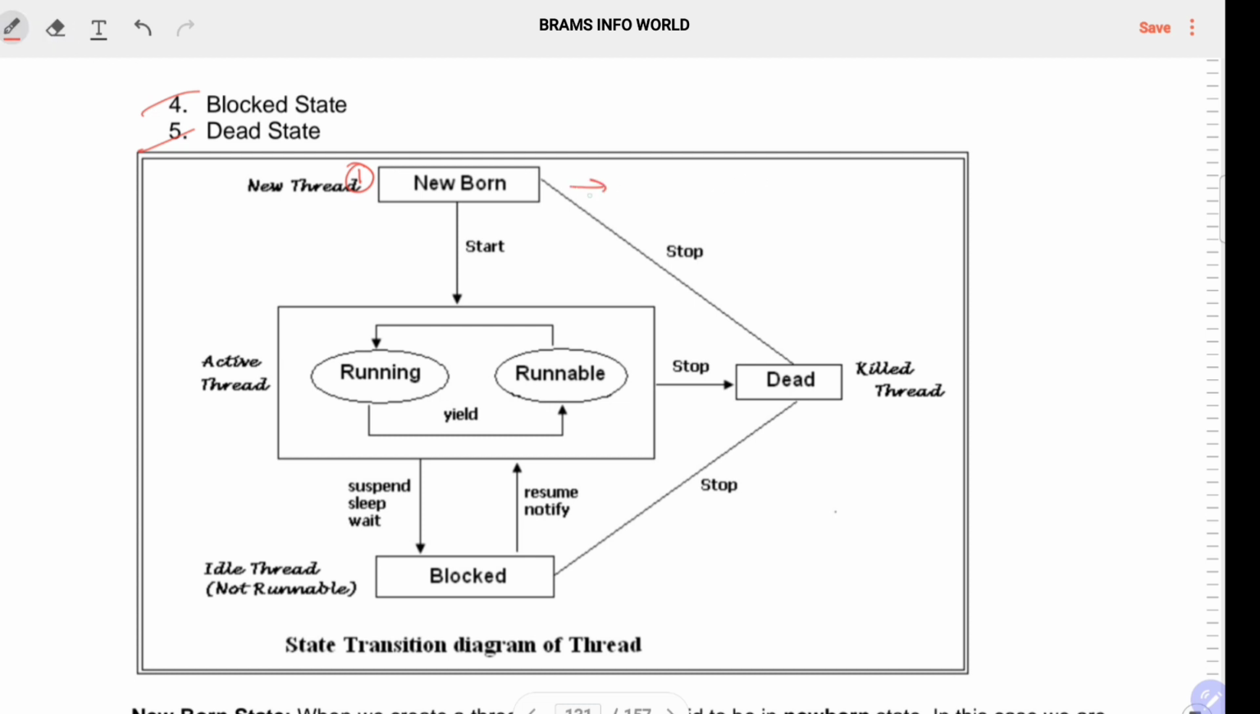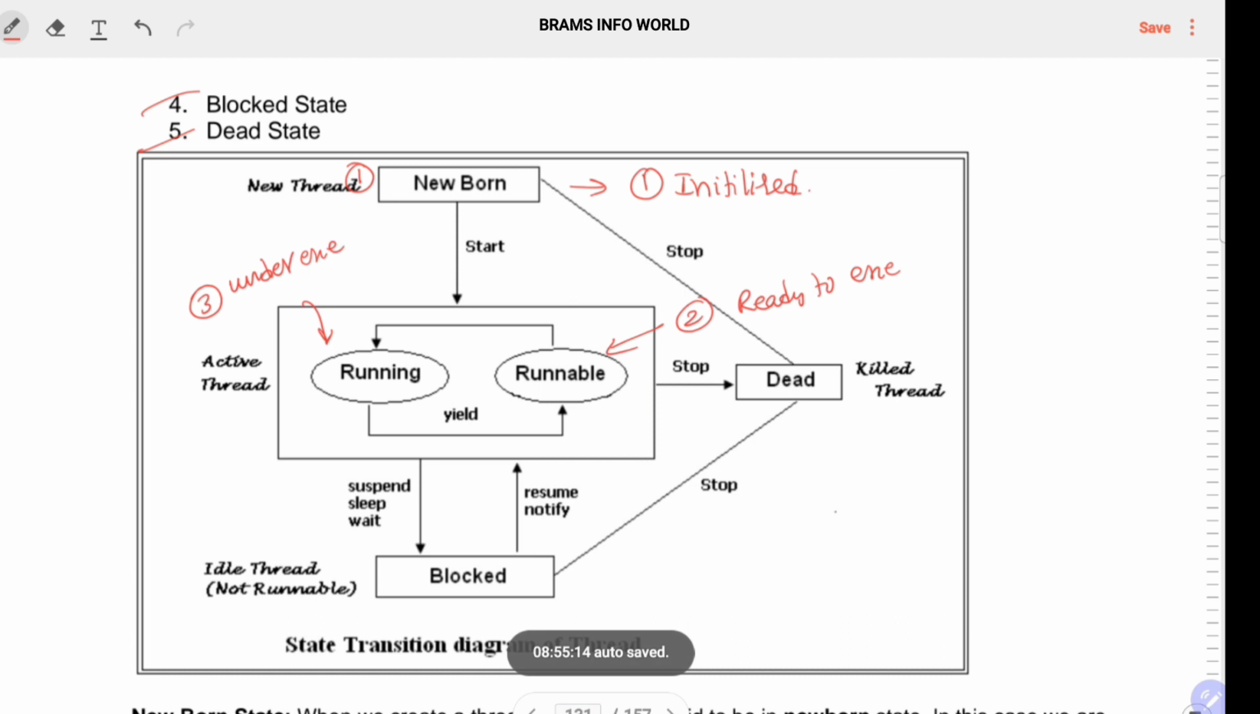Newborn state means the thread is initialized. Thread is initialized for a process, that comes under the newborn state. And the second one is ready to execute. Ready to execution of the object, that comes under the runnable state. So running state means under execution. This comes under the running state.